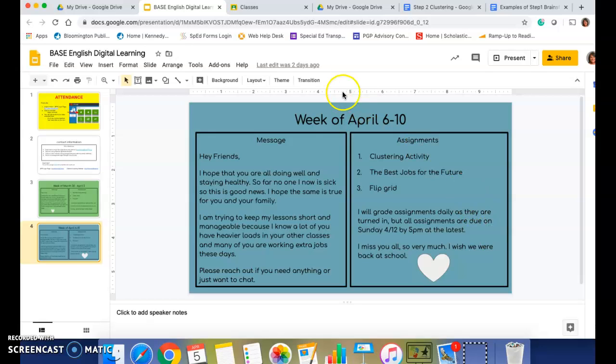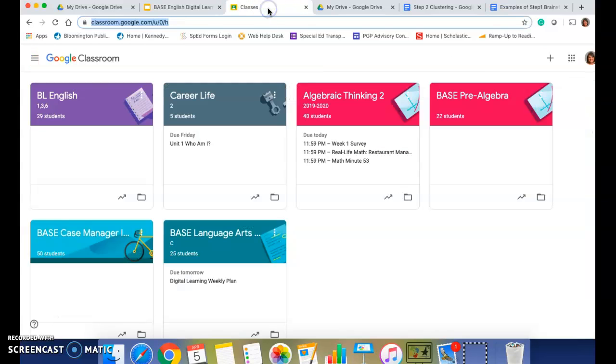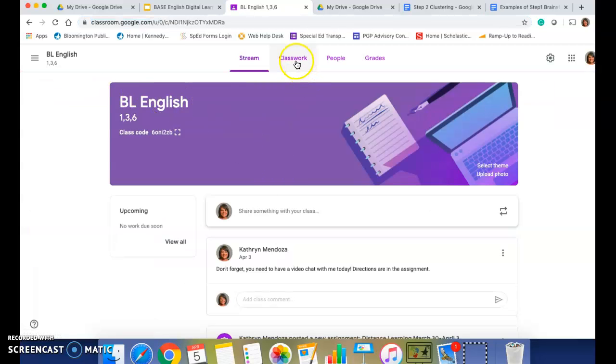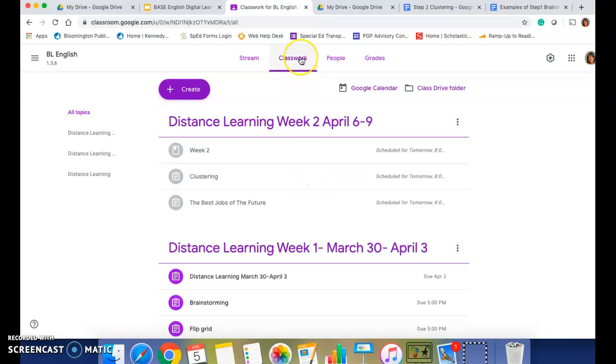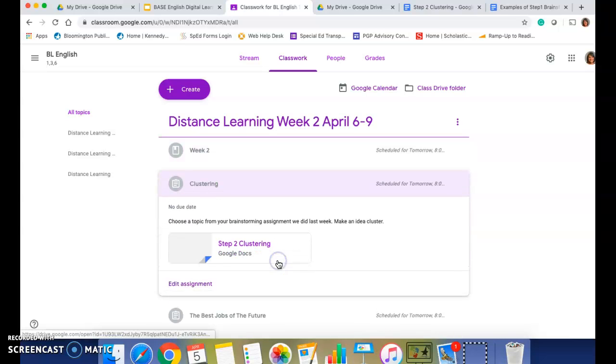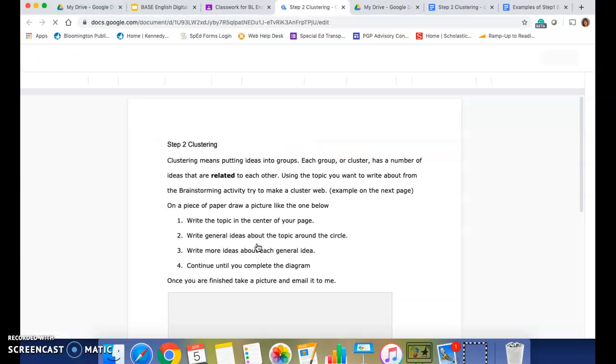Okay. So what I want to do is show you what this looks like in Google Classroom. So if you log into Google Classroom, Base Life English, I like to click on classwork because then I can see all of the assignments. Okay. So I have the PowerPoint that I just showed you. I have the clustering activity that you're going to do. And here's what you're going to do for that.